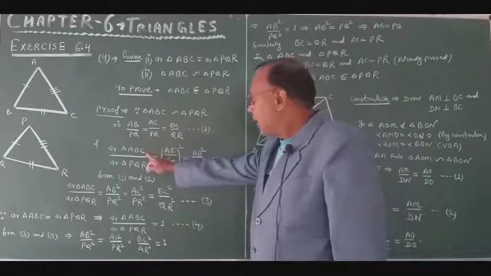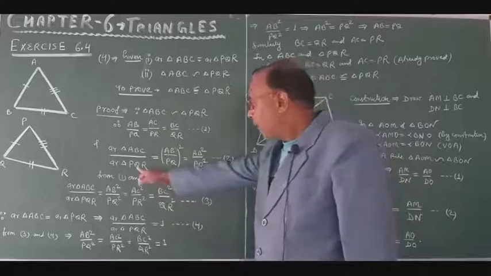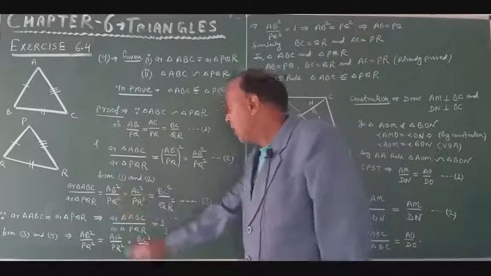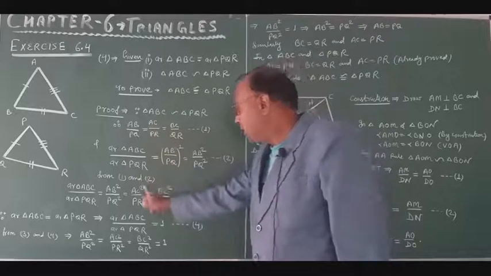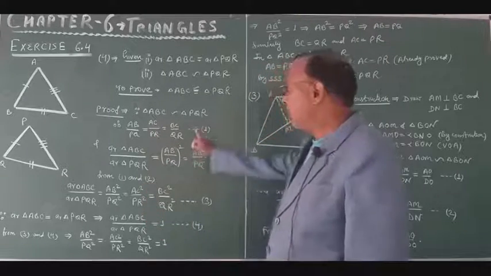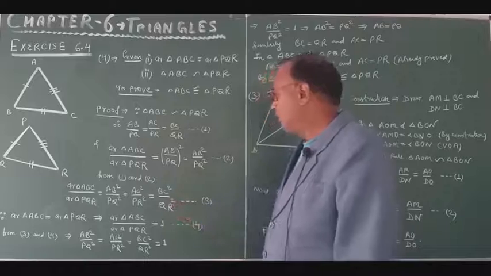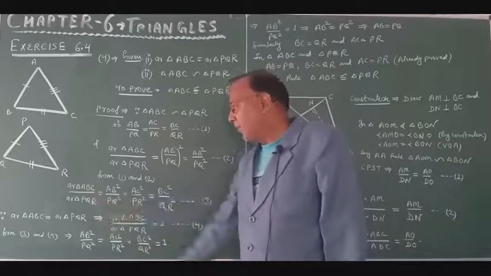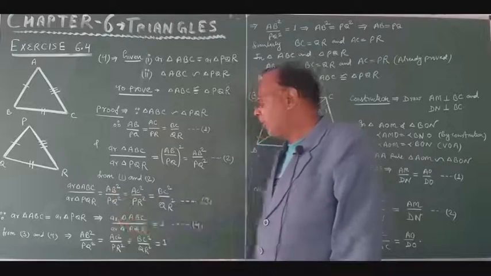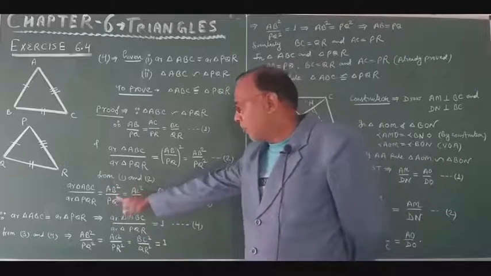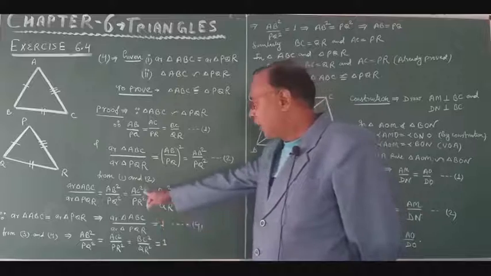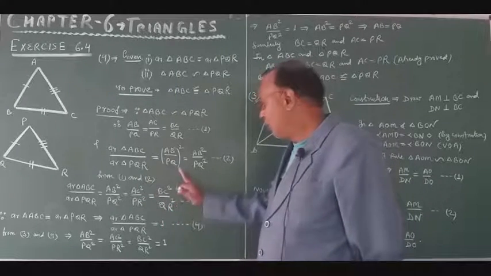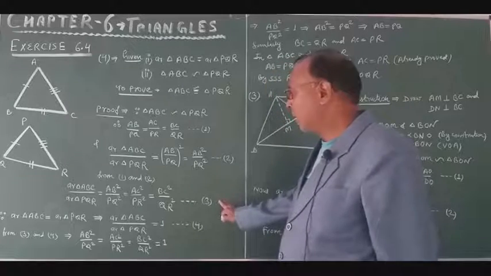Area of triangle ABC upon area of triangle PQR will be equal to AB square upon PQ square, which is equal to AC square upon PR square, which is equal to BC square upon QR square. So this is what we get from equation first and second. Suppose this is equation number 3.